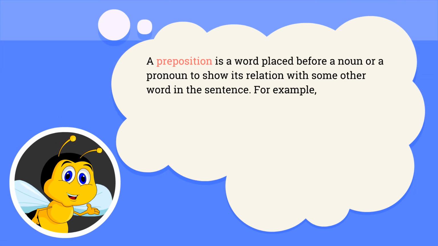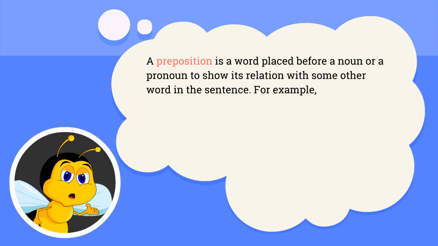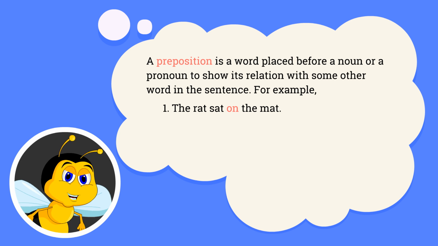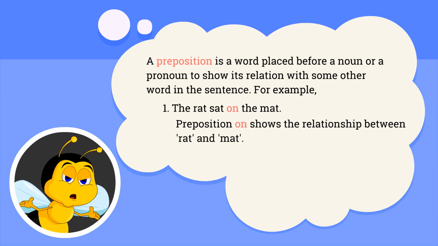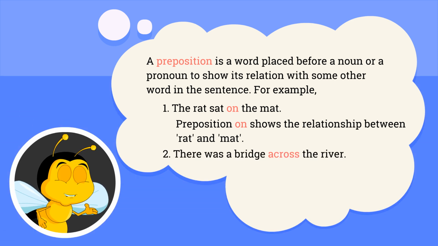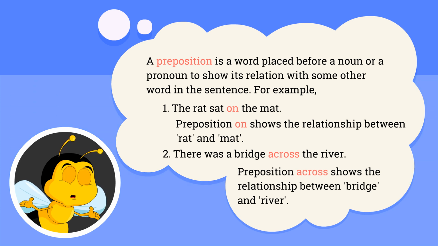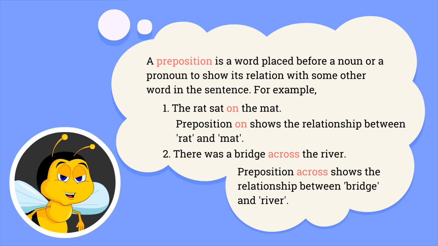A preposition is a word placed before a noun or a pronoun to show its relation with some other word in the sentence. For example, the rat sat on the mat. Preposition "on" shows the relationship between rat and mat. There was a bridge across the river. Preposition "across" shows the relationship between bridge and river.